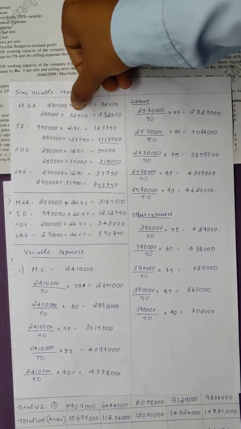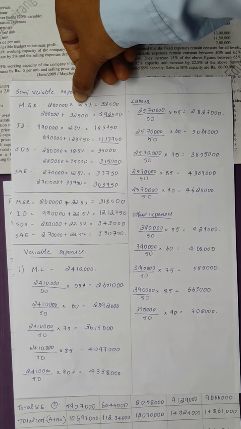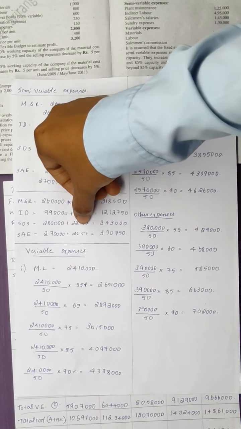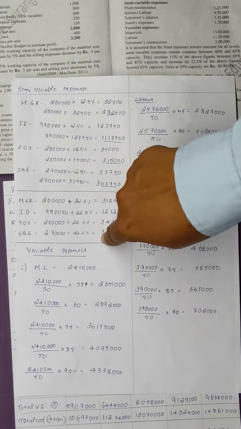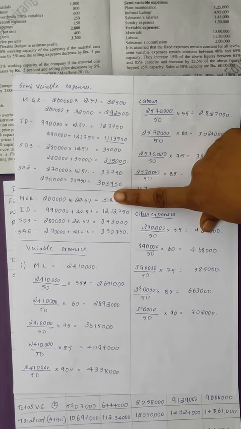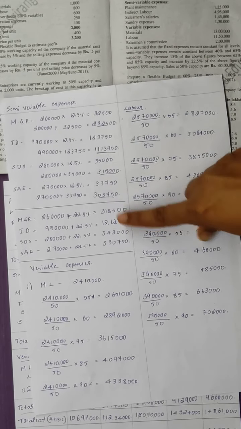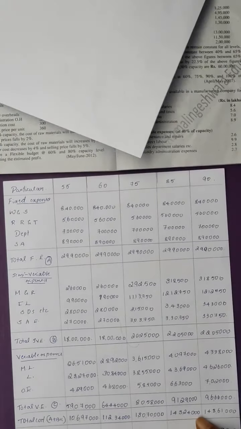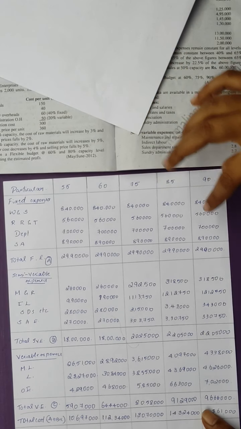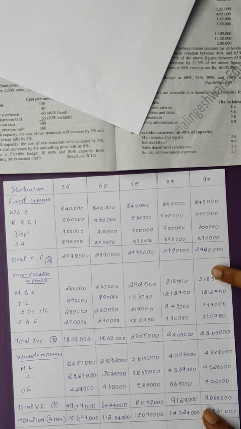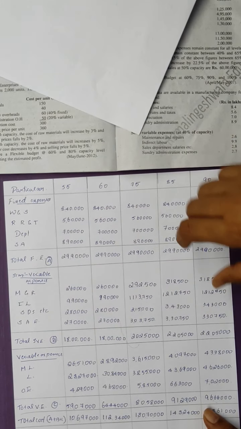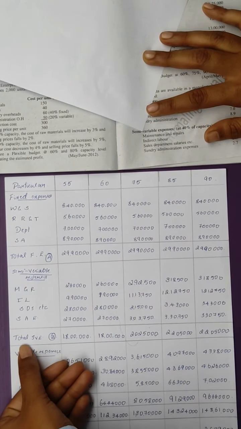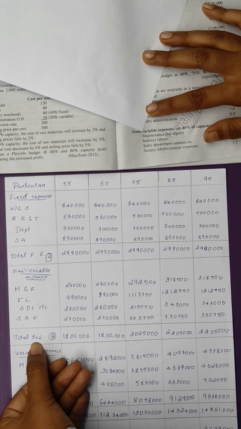Likewise, we will follow the same method we followed here, but instead of 12.5%, here we will be increasing it by 22.5%. Once we get the final amount, we have to enter it in the last two columns, 85% and 90% capacity. So once the semi-variable expenses are done, we have to total all the semi-variable expenses.